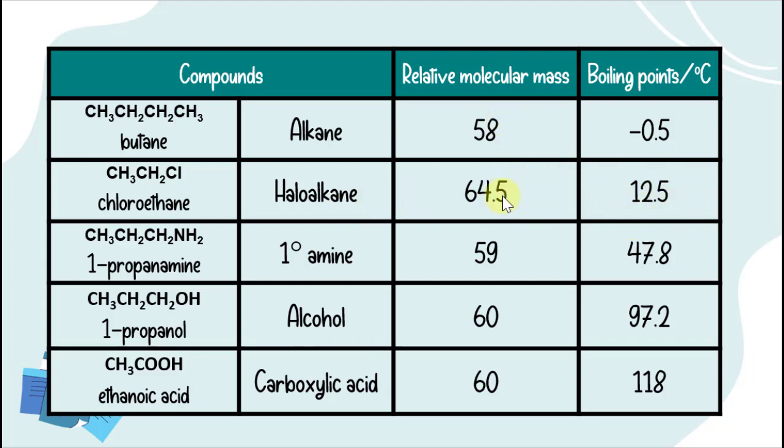If the molecular weights are comparable, dipole-dipole forces are stronger intermolecular forces compared to London forces. For the primary amines, alcohols and carboxylic acids, all of these have intermolecular hydrogen bonds between their molecules, so they will have higher boiling points compared to the ones with van der Waals forces.